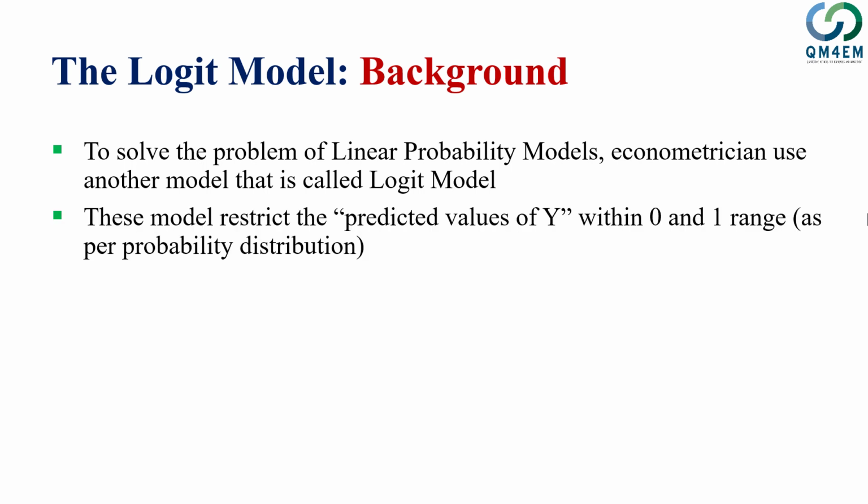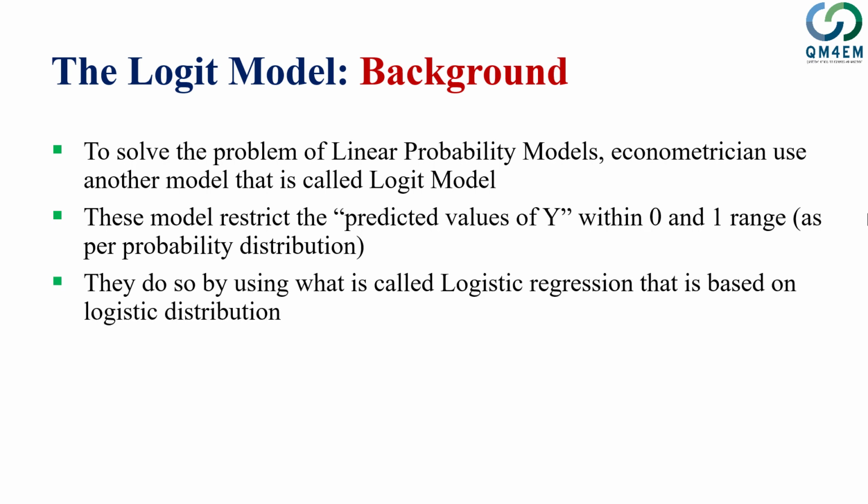These models, the logit model, predict the value of y within the range of 0 and 1. The major issue with the linear probability model was that it was unable to restrict the value of the dependent variable between 0 and 1. That restriction has been imposed through the introduction of the logit model. The logit model by default sets these values within the 0-1 range. So that solved that complex problem.